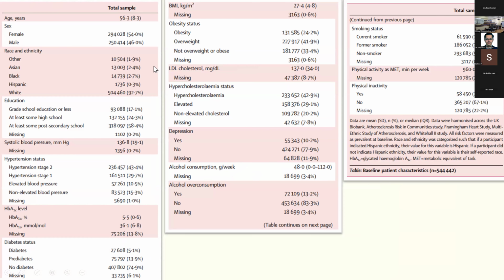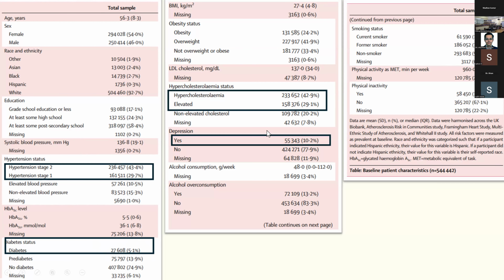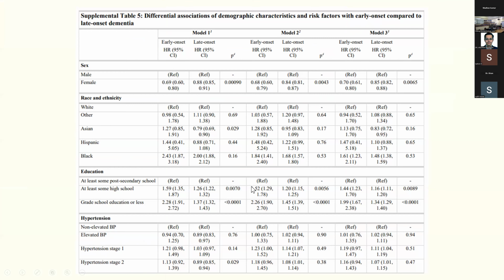This is the baseline patient characteristics. The mean age was around 56.3. There were more females in this cohort, and most of the cohort was basically white. If you look at education, about 58.4% of the patients were post high school. A significant number of them are hypertensives. The diabetes prevalence was about 5.1%. But if you look at the Indian studies, most of our Indian prevalence is about 10% diabetics. They also had quite a few people with high cholesterol levels, and around 10.2% of the population had depression.